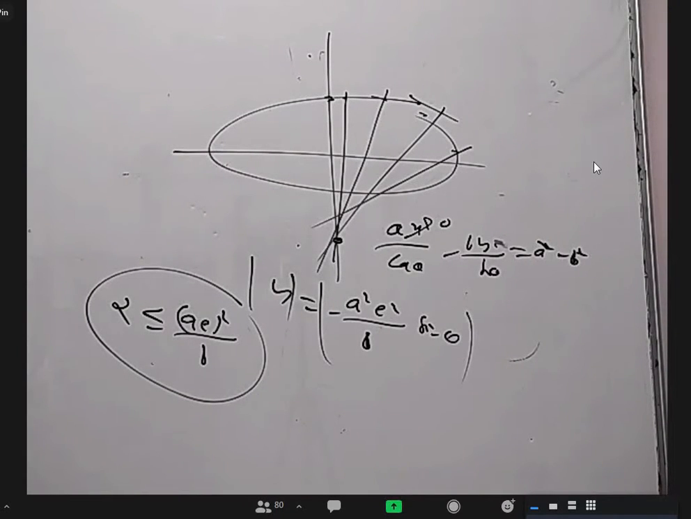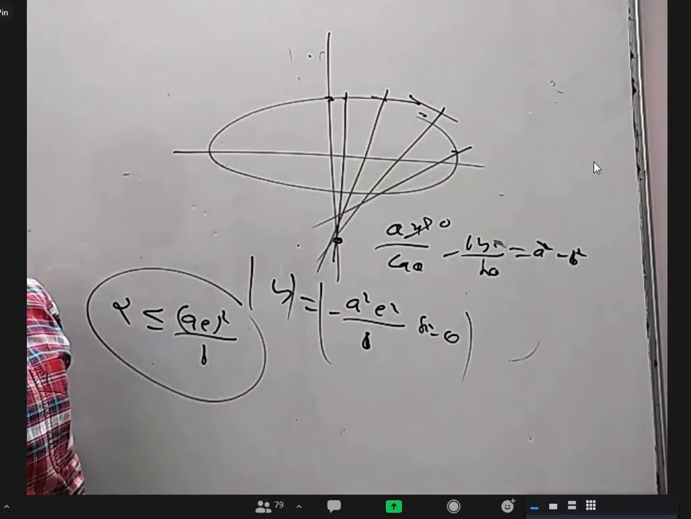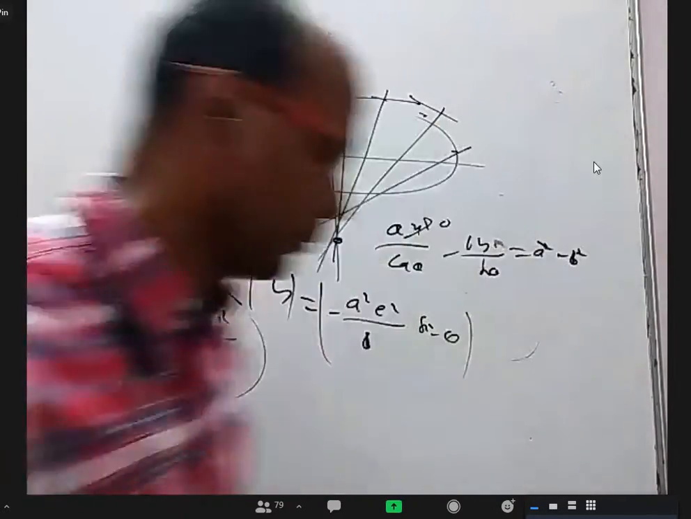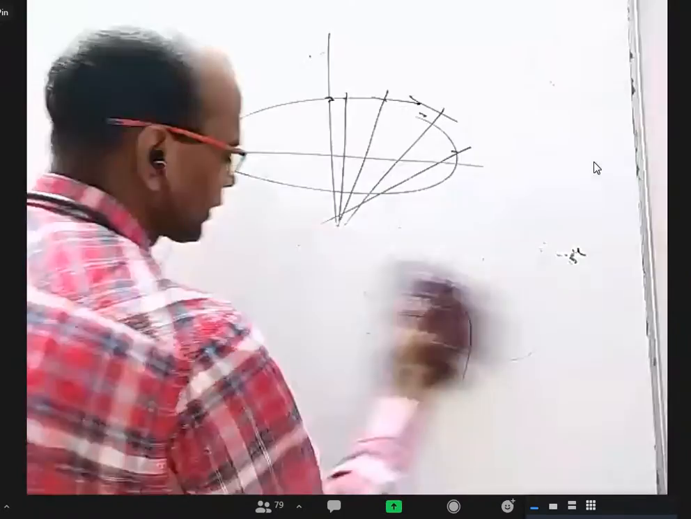Sir, the normal should touch at 0, minus infinity, sir. No, sir. 0 comma minus infinity? You are thinking that at the end of the minor axis, if we keep it, it touches at infinity. You are thinking like that, right? Yes, sir. No. I'll tell you why. That's why they ask the question very carefully.